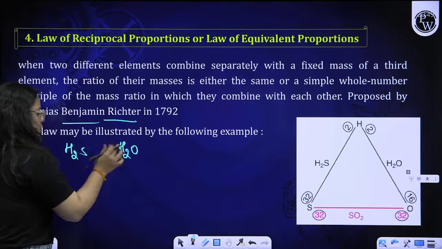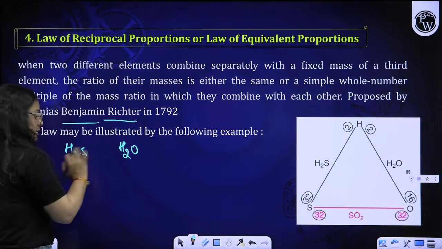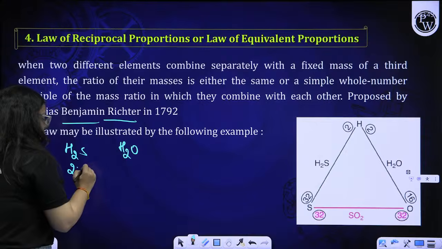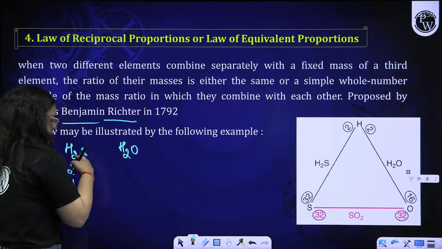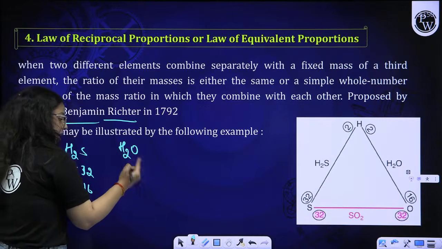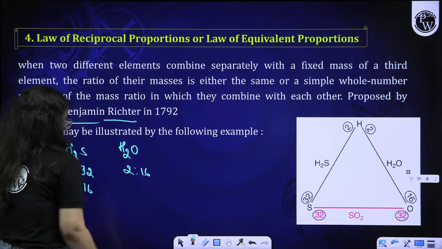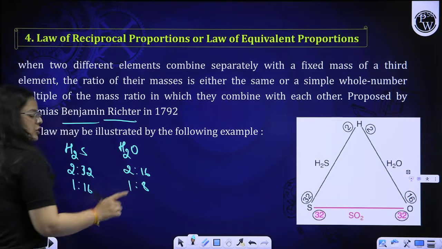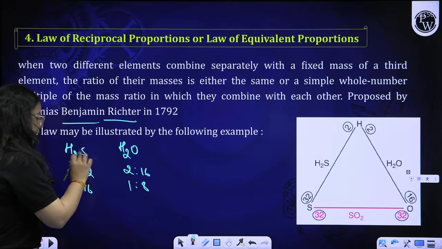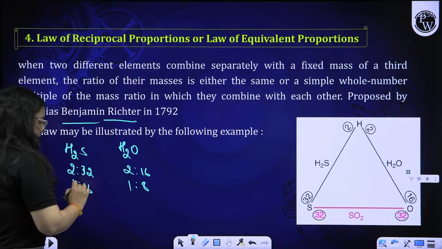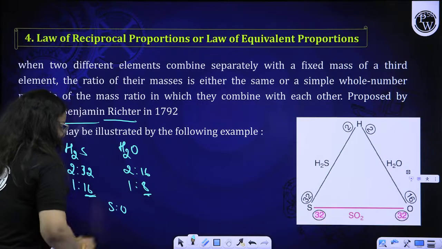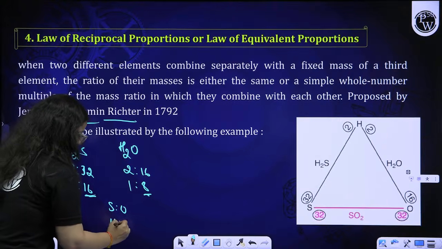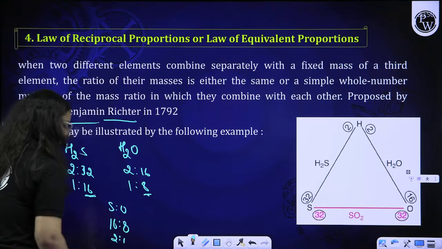In hydrogen and sulfur, 2 to sulfur 32, that is 1:16. Again in H2O, 2 to oxygen 16, that is 1:8. I am taking the simplest ratio of masses in H2S and in H2O. That means the ratio of sulfur to oxygen from these two is 16:8, that means 2:1, right beta?